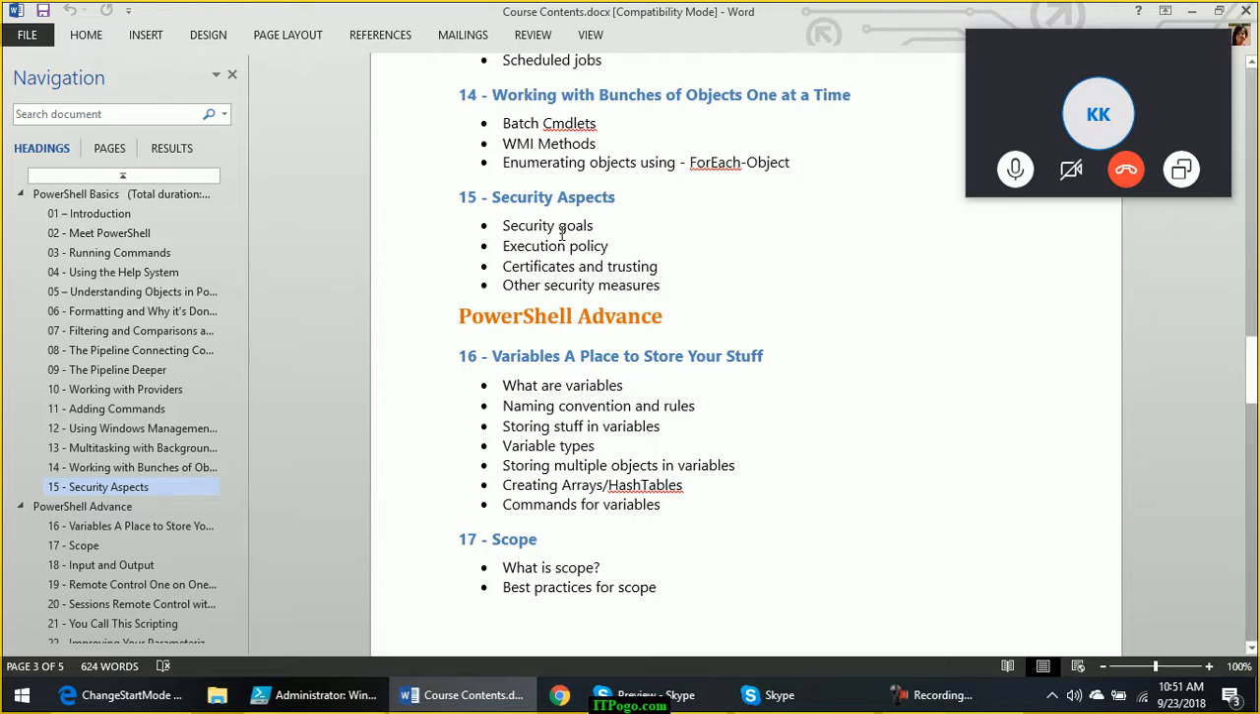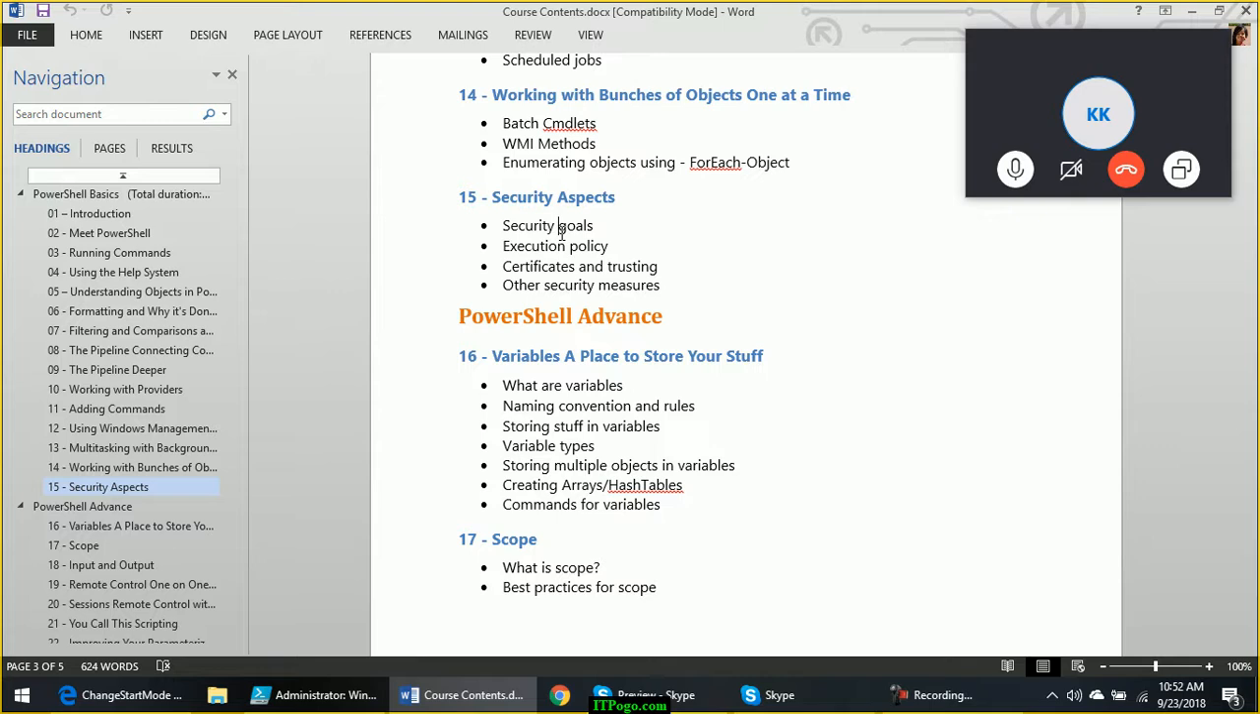So, first thing, the goals of security. Whenever we talk about security in PowerShell, whatever security measures are available in PowerShell, those measures are available to prevent accidental changes or accidental damage that a PowerShell script can do. When I say accidental, that means it is not intentional. PowerShell can prevent unauthorized changes.